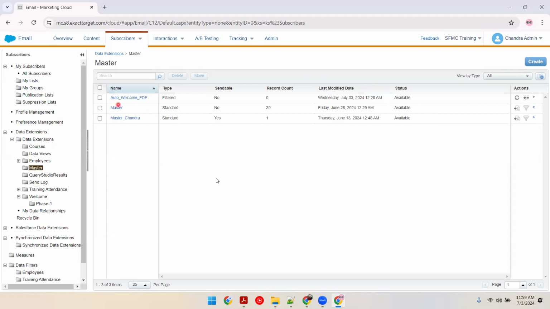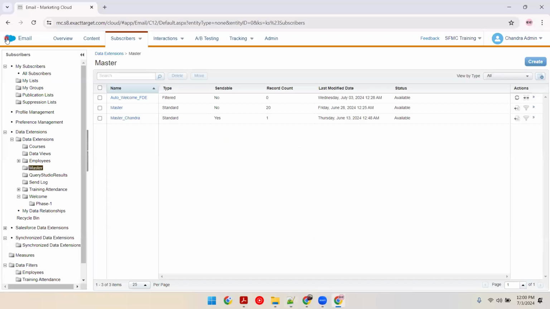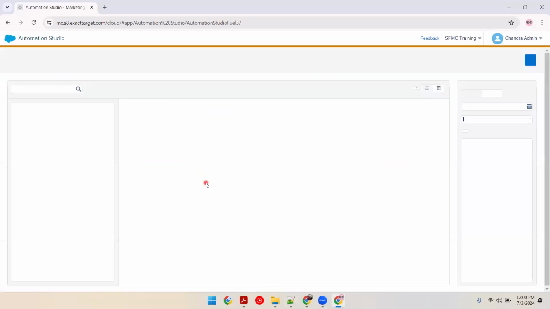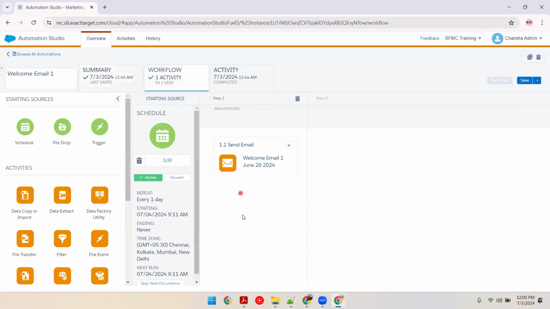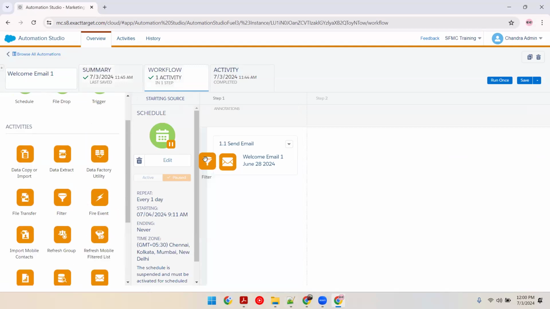Since this is ready, now it's time for me to also personalize my email. So this will be populated. You will see this in action. What is the next step? Use this activity in your automation. So now let's connect the dots. I'll go to automation, and now my automation will be improvised. Instead of me doing that refreshing thing, it will be done by automation. So I'll click on this. Now the email sending should be changed. I have to pause this automation because I want to add the filter as step one.